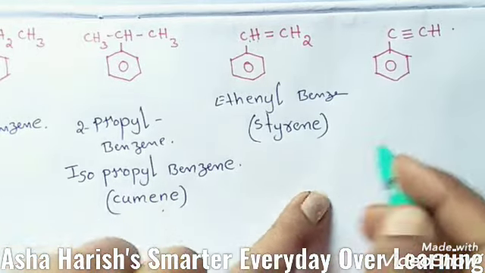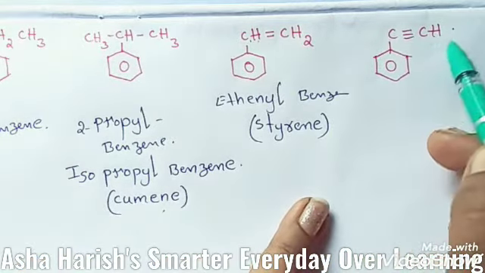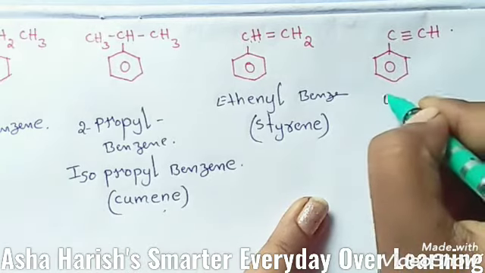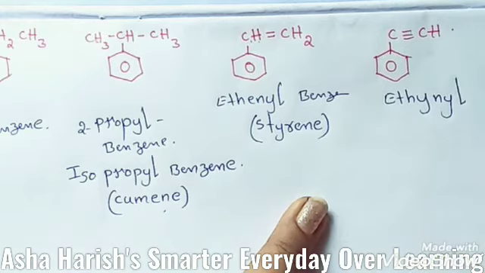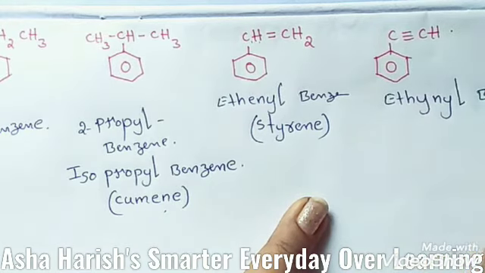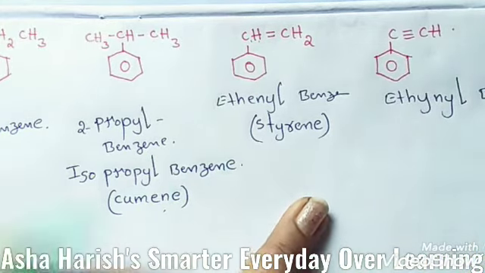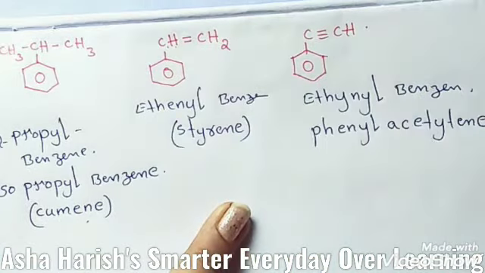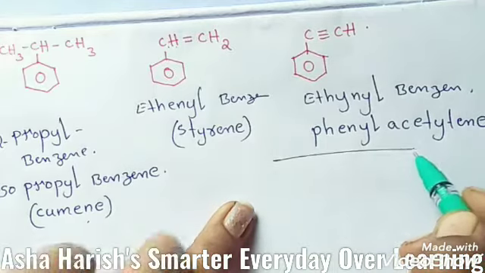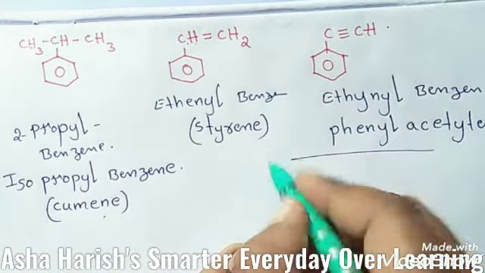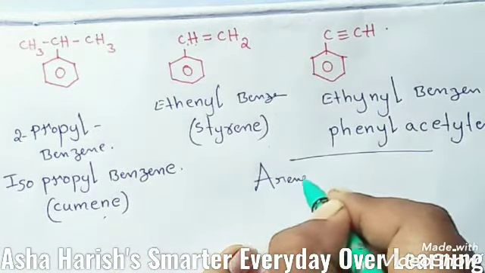Okay, here we have the next example, C triple bond CH. The name is ethynylbenzene, and we can also call it phenylacetylene. Okay, these are all the examples of aromatic hydrocarbons, nothing but arenes.